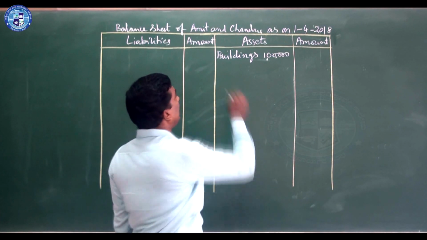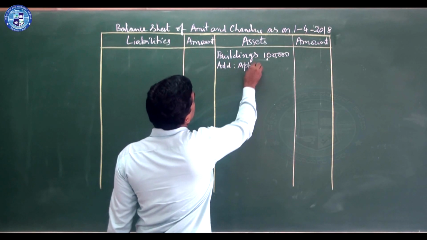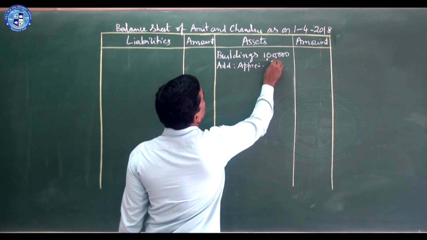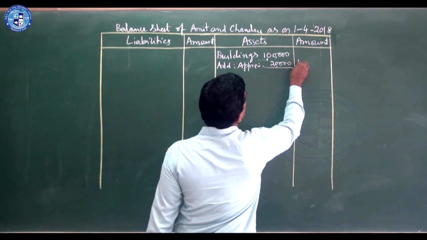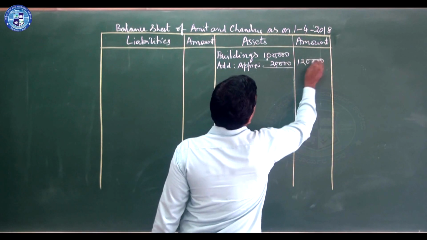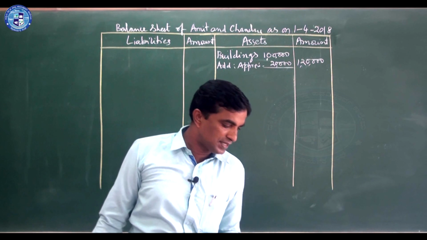So you should write add appreciation. Appreciation means increase, 20,000. So it becomes 1,20,000.